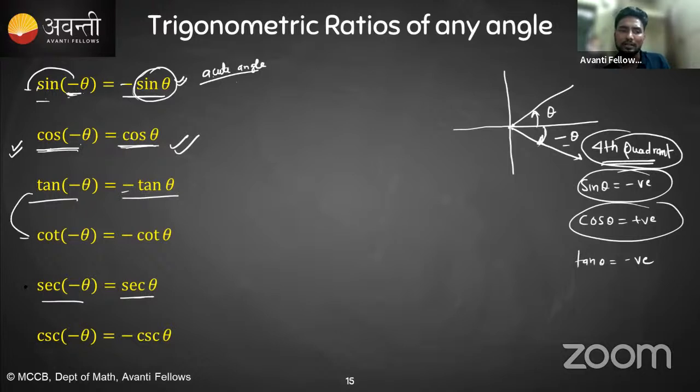Same applies with cot theta, same applies with cosec theta, but for sec theta, again, sec minus theta is sec theta because sec is also positive. Okay, sec theta is also positive in the fourth quadrant, because if we are talking about negative theta, minus theta, it means we are talking about fourth quadrant only.